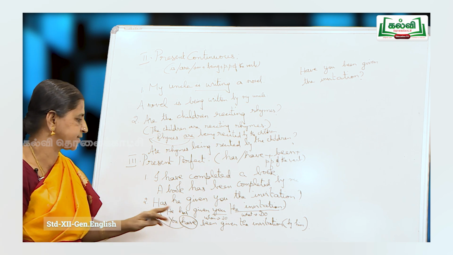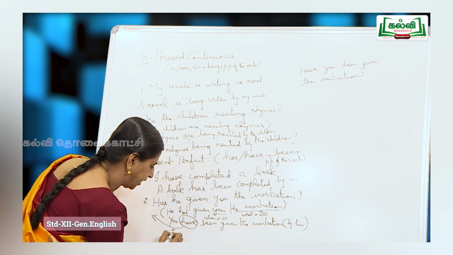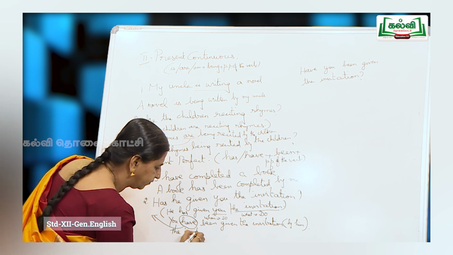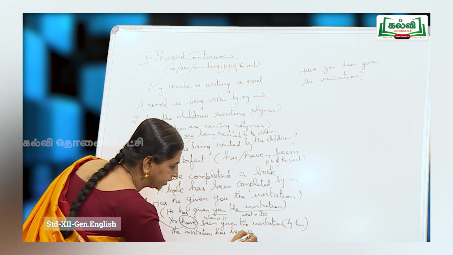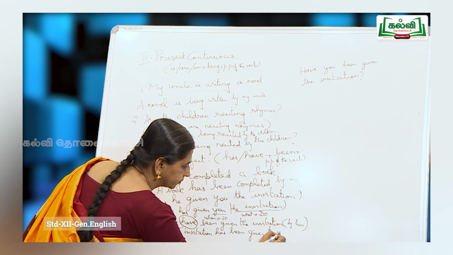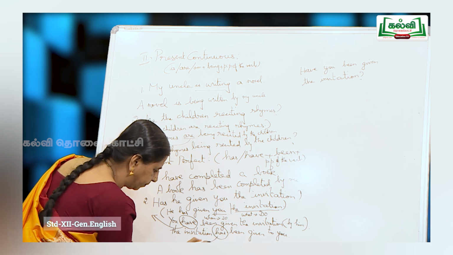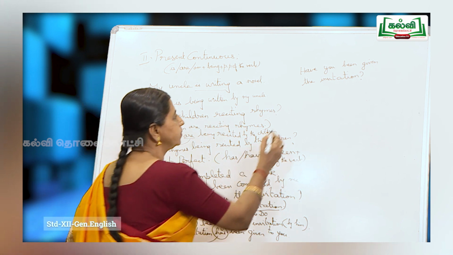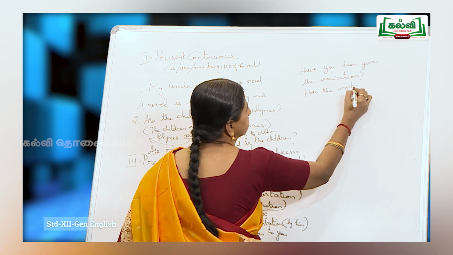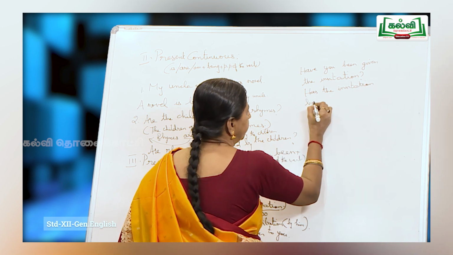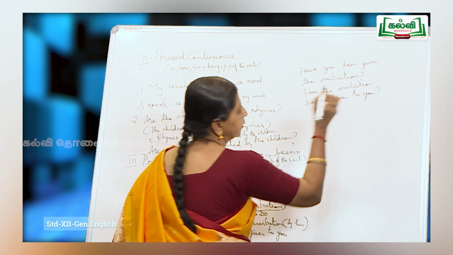Now, let me move on to answer number 2. He has given you what? The invitation. So, in this sentence, when I convert it into the passive, the invitation, singular, has been given to you. Again, as I told you earlier, by him is optional. So, my auxiliary or helping verb comes to the beginning. So, has the invitation been given to you? So, this is the answer.